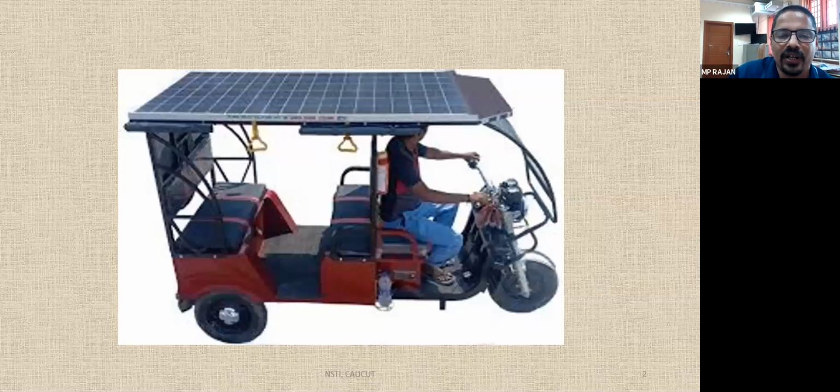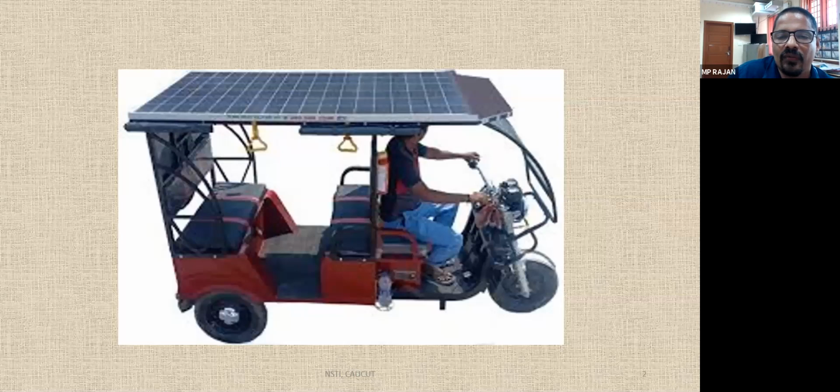With the solar panel you can charge the battery. But some problems are there. The auto driver may be worried about the continuity and reliability of the output. हमेशा उसका output मिलने का थोड़ा problem है. As we have discussed in the last two classes, solar panel output depends upon various things, like its angle, the insolation, radiation, current, material qualities, etc.